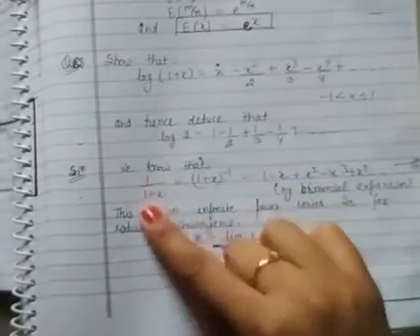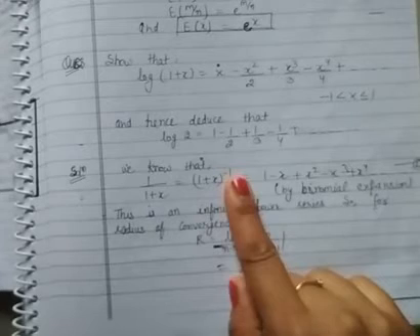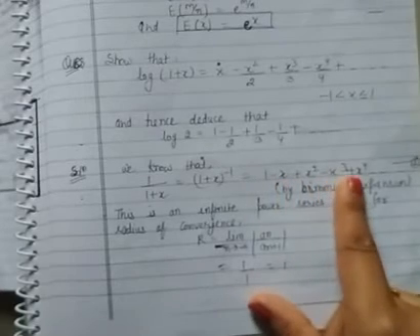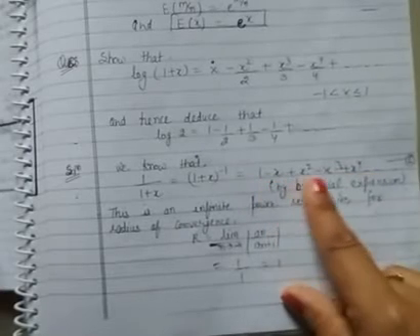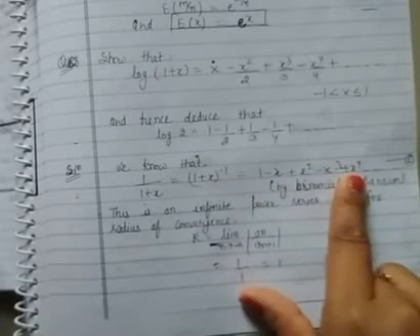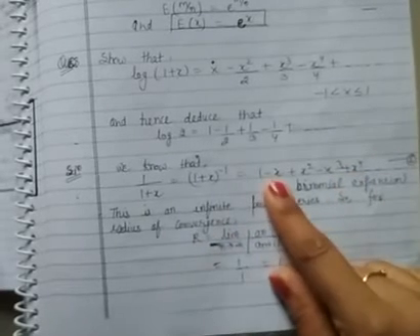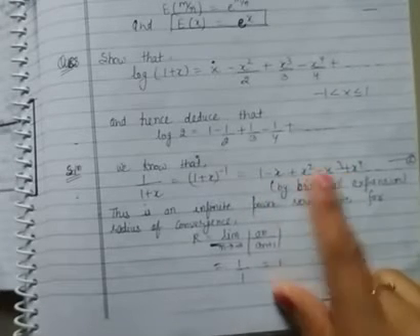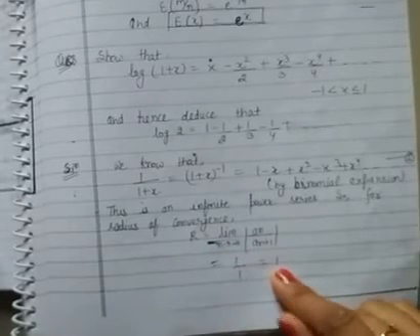We know that 1 upon 1 plus x, that is (1 plus x) power -1. By binomial expansion it is going to be 1 minus x plus x square minus x cube plus x^4. Okay, so this binomial expansion, this is again what, a power series, and for this power series the radius of convergence is what? All the coefficients are +1 and -1, and for the radius of convergence we take the mod, so it is 1 by 1, that is 1.